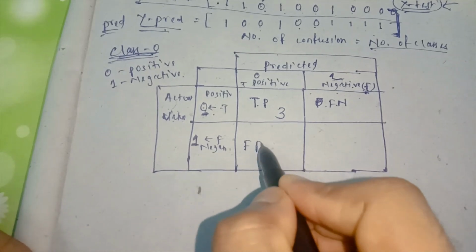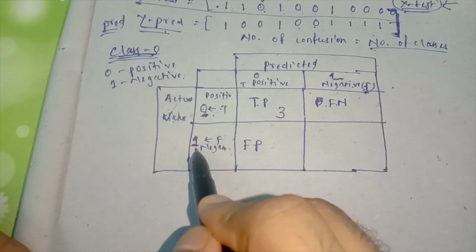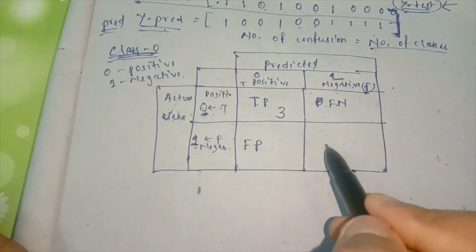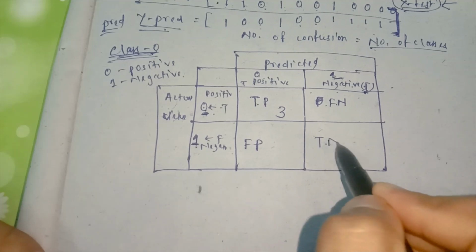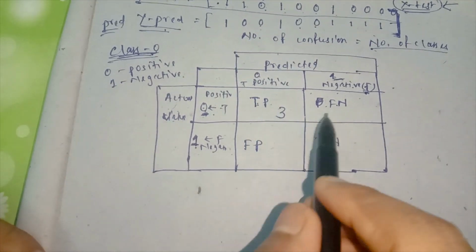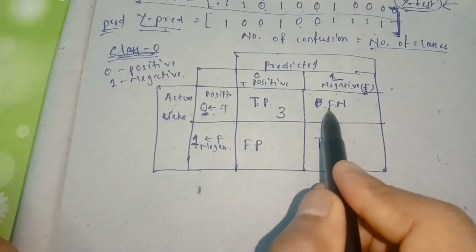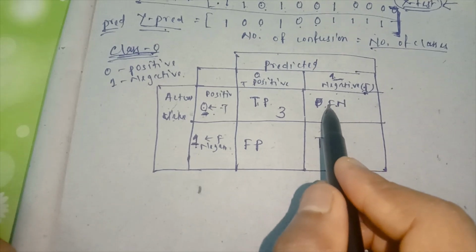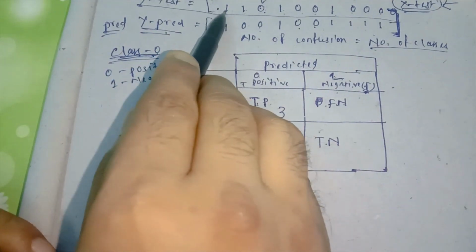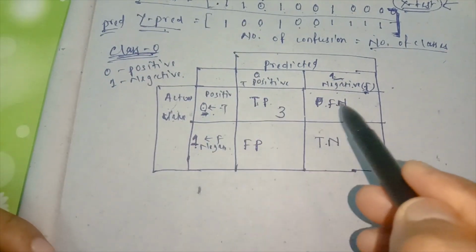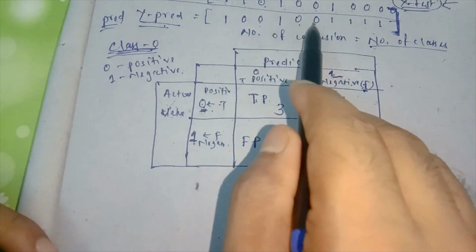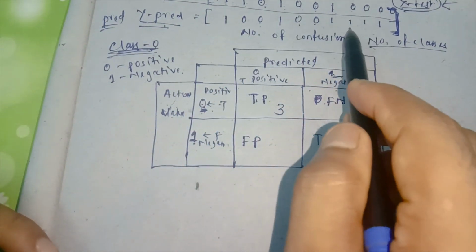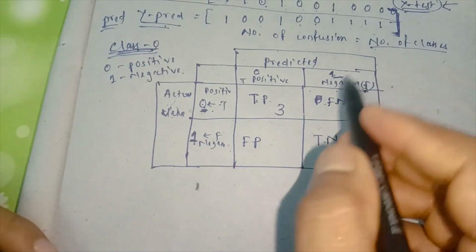Another thing: actual it is negative, but predicted as positive, so that is known as false positive. Actual it is 1, predicted as 0. And this part: actual it is negative, predicted as negative, so that means true negative. Think how many there are. Actual 0 predicted 1: 1, 2, 3.